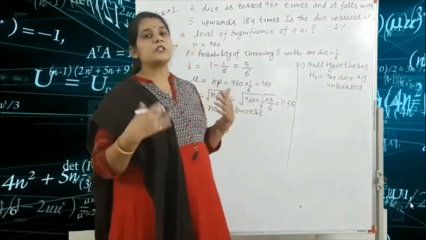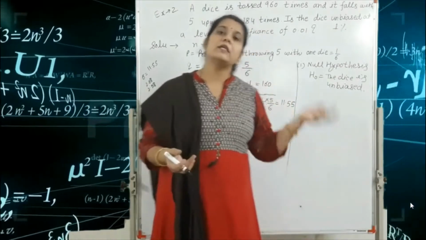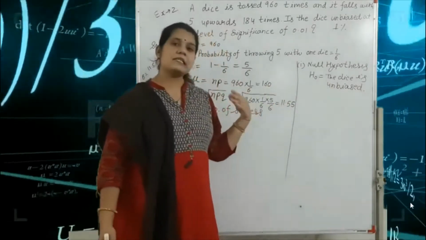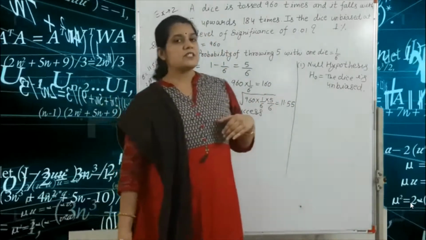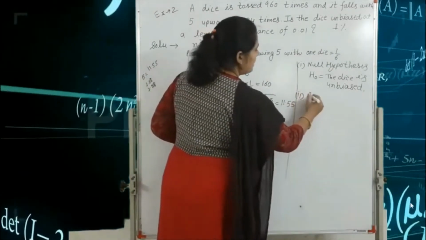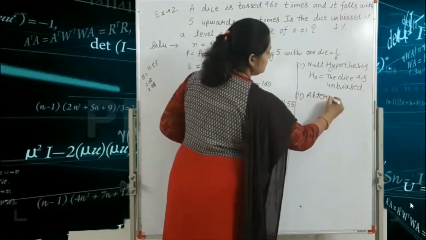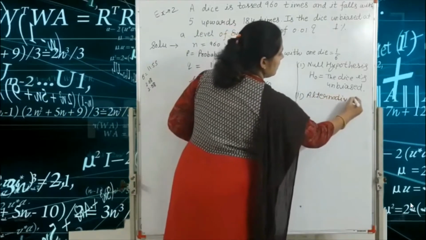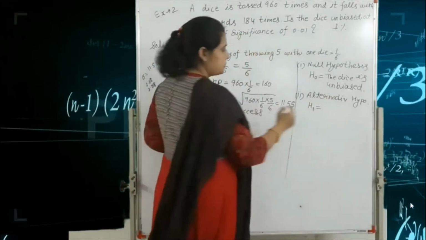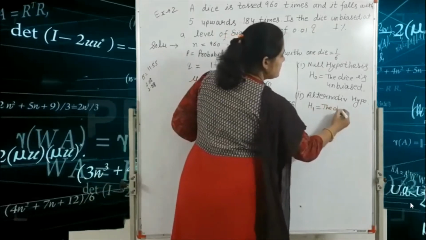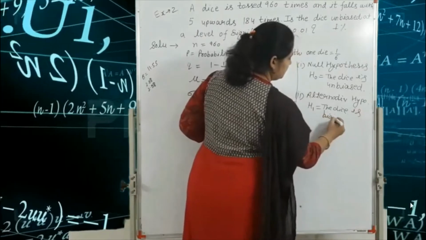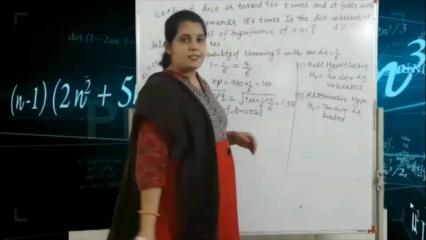Okay, the second step is the alternative hypothesis. The alternative hypothesis is just the opposite of the null hypothesis. The null hypothesis is the dice is unbiased, so the alternative hypothesis is the dice is biased. So we write here the alternative hypothesis, that is H1 is equal to the dice is biased. Got it?